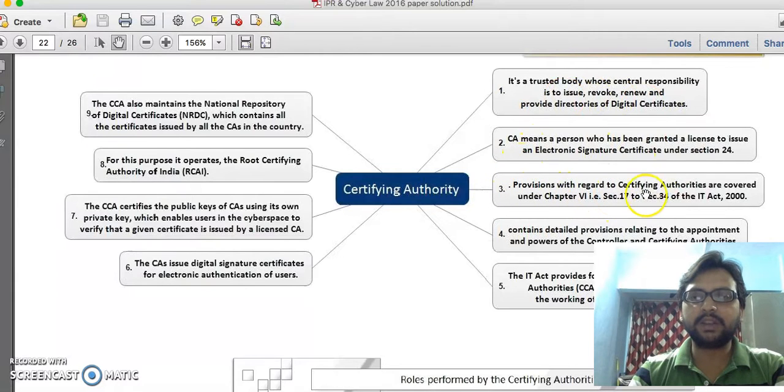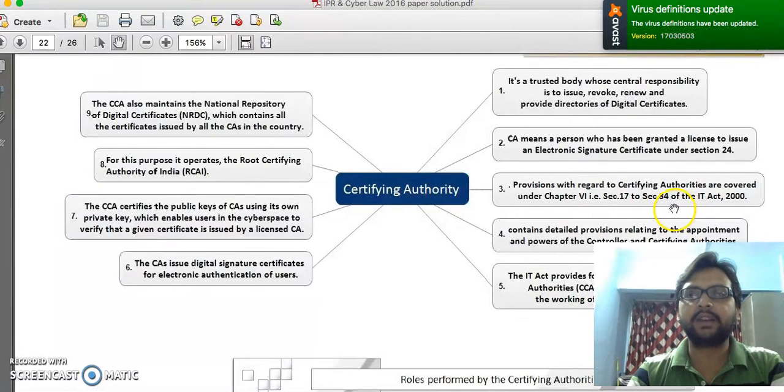The provisions with regard to certifying authorities are covered under chapter 6, section 17 to section 34 of the IT Act 2000. If you are not comfortable with all these numbers, at least remember IT Act 2000 and section 24. These two points at least you need to write in an exam. If you are not comfortable with this, just leave it. We are not discussing the IT Act 2000 in detail; we are just discussing the question and its solution, so I'm not going to discuss this chapter in quite that detail.